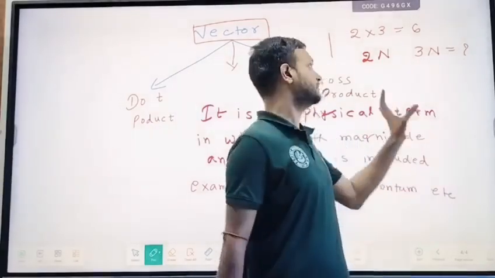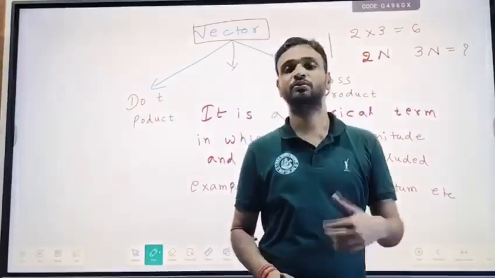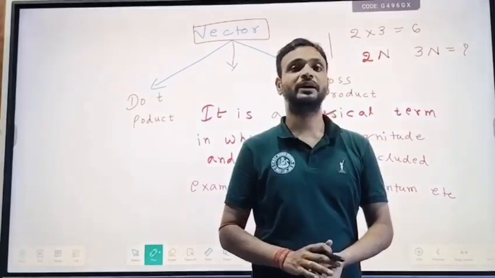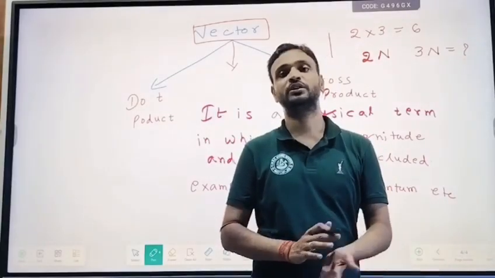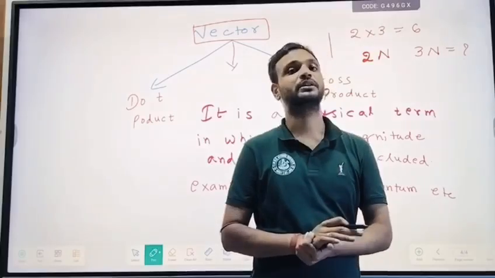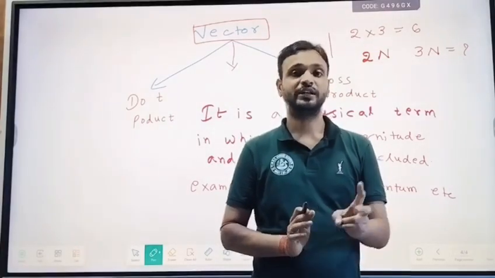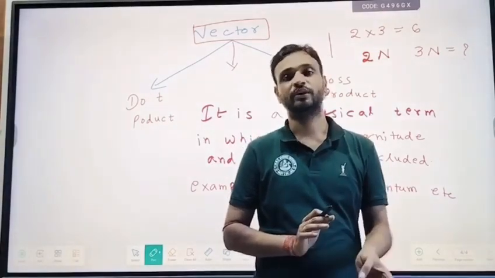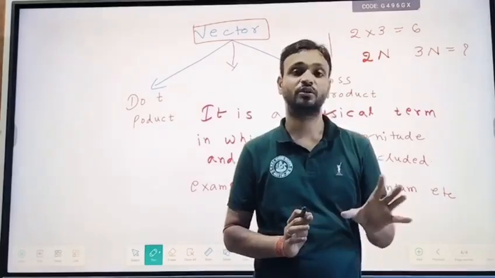That is why vectors are multiplied in two ways. One is called the dot product and another is called the cross product.